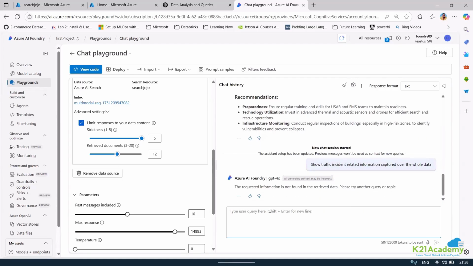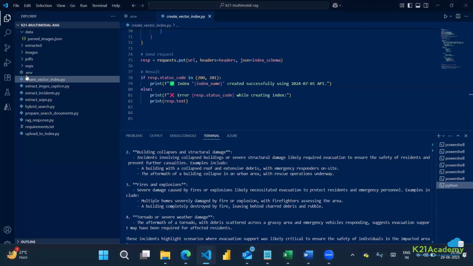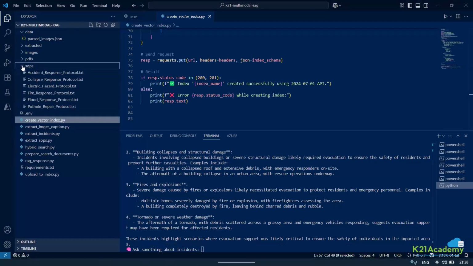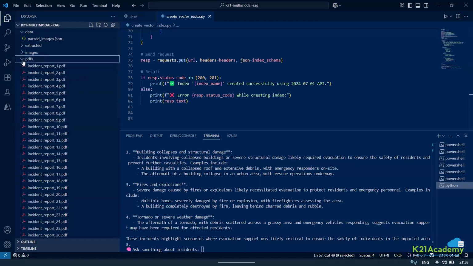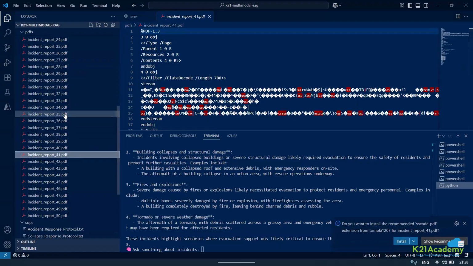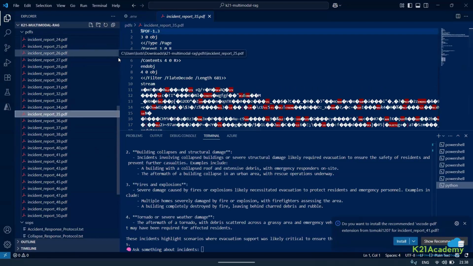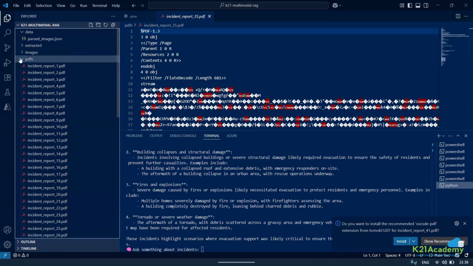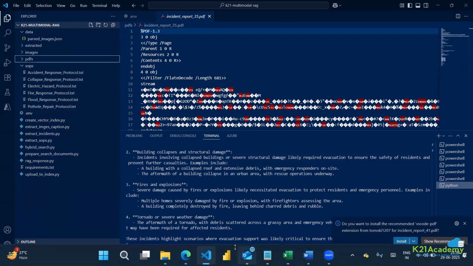Now if you can see, I'm not getting any response because there was no SOP, I think, related to traffic. If I show you my SOP, I do not have an SOP related to traffic. That is one of the things. Do we have any incident related to traffic? To be very frank, I do not have any incident related to traffic. That's the reason it is saying I do not have any information. I'll be very honest, that is what is happening right now.